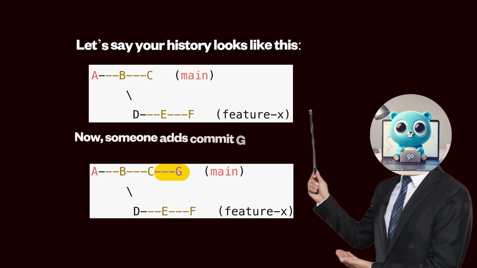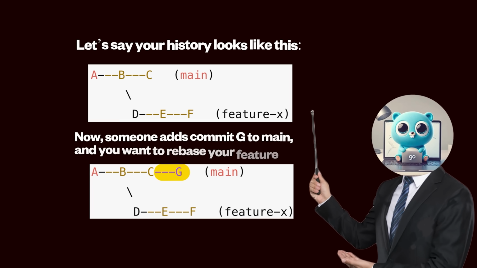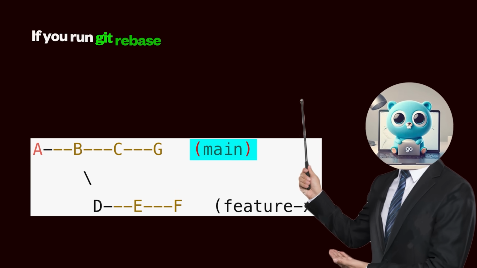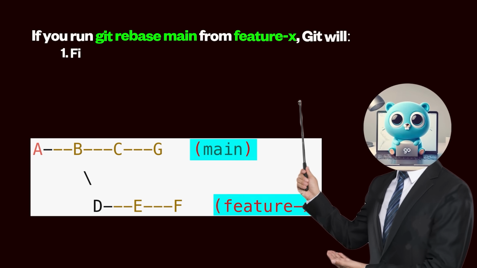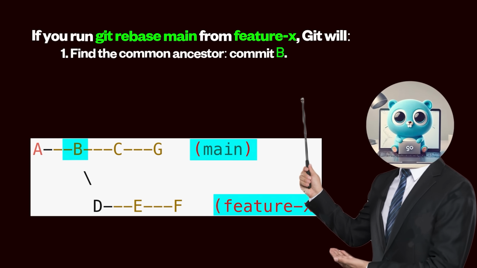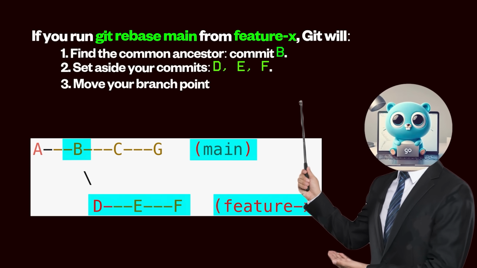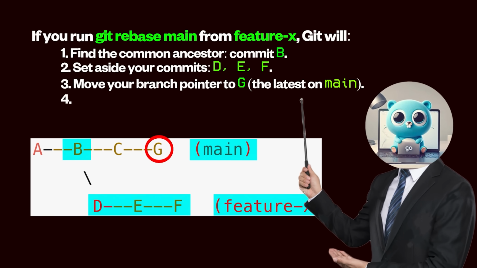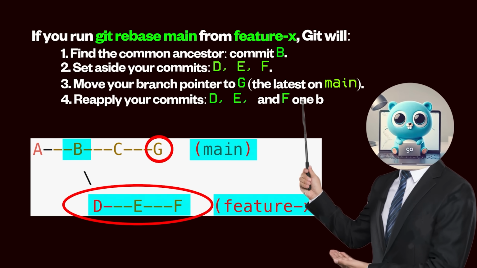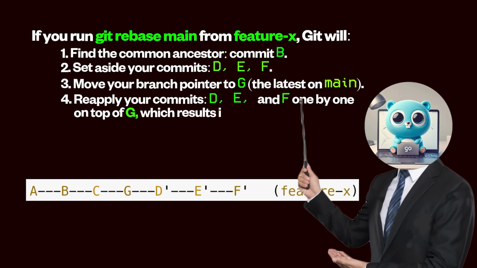Now, someone adds commit G to main, and you want to rebase your feature branch. If you run git rebase main from feature X, Git will: 1. Find the common ancestor, commit B. 2. Set aside your commits D, E, F. 3. Move your branch pointer to G, the latest on main. And 4. Reapply your commits D, E, F one by one on top of G, which results in this.